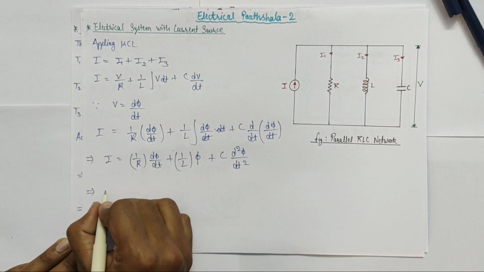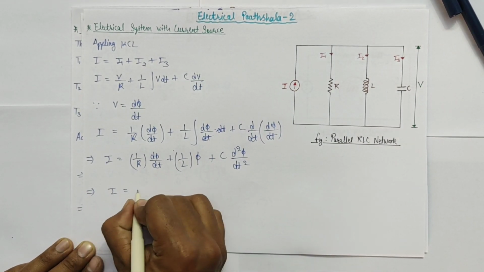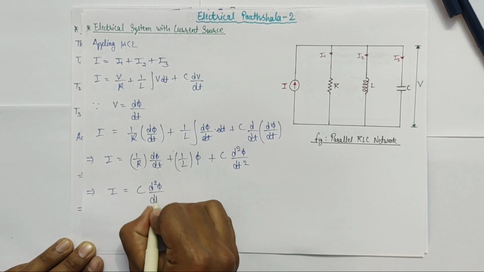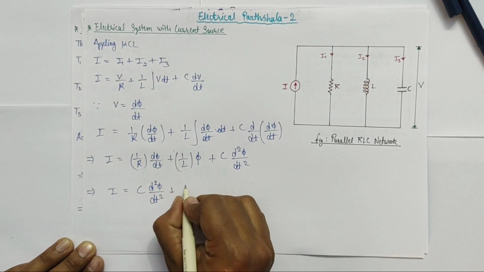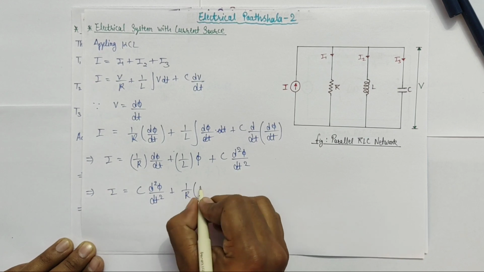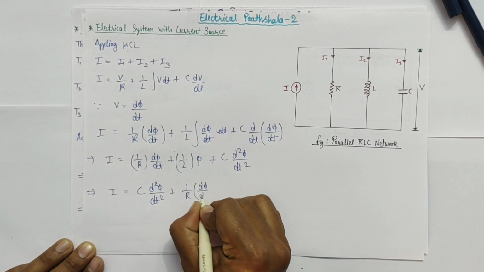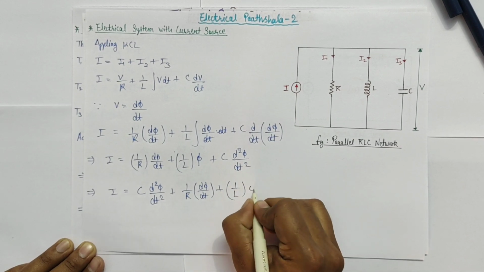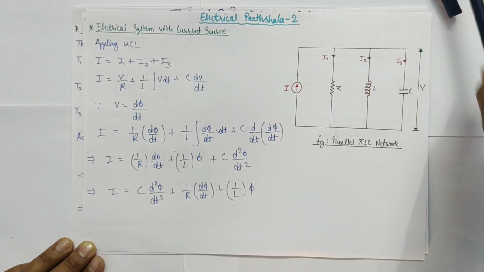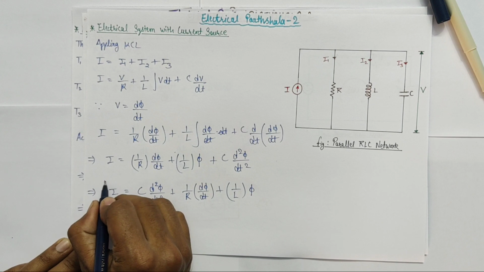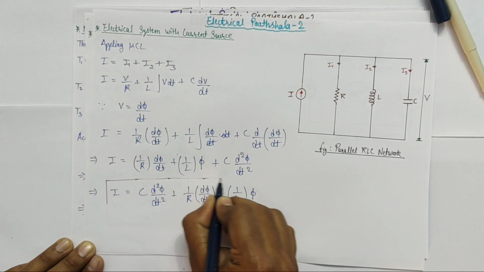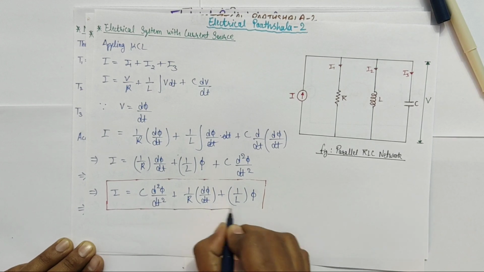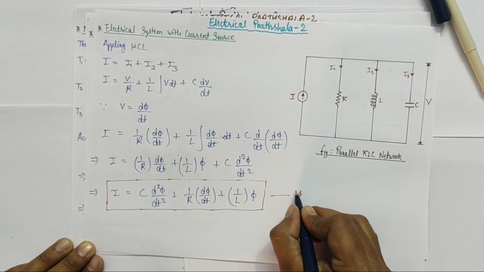Now if we rearrange these terms, we can write I equals C into d2 phi over dt2 plus 1 by R into d phi over dt plus 1 by L into phi. So this is the differential equation model for the electrical system with a current source, and this will be our equation number 4.